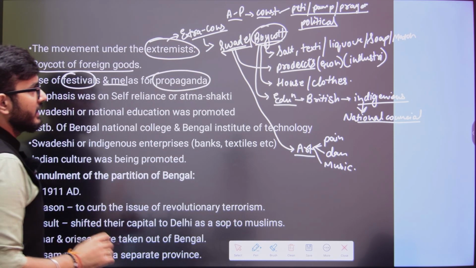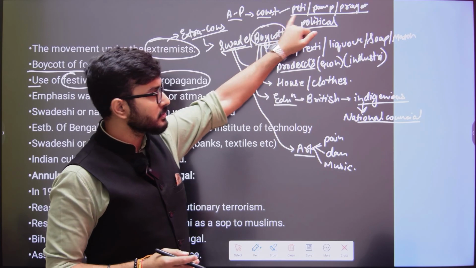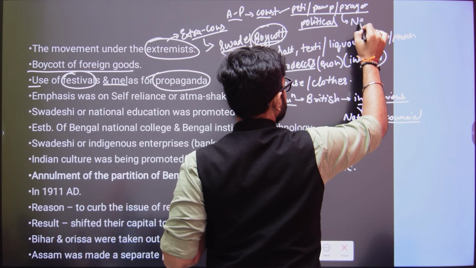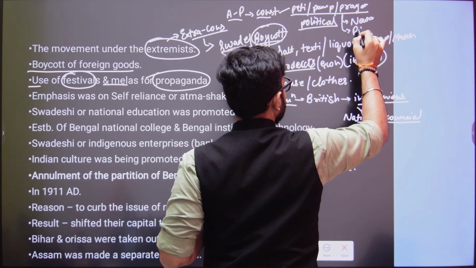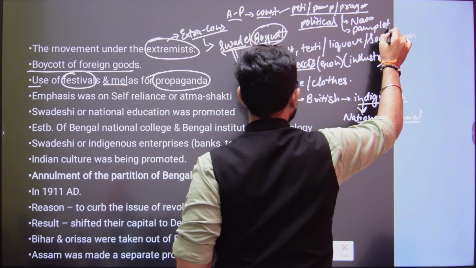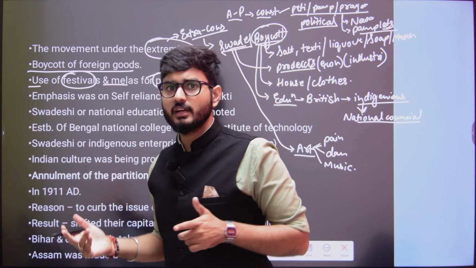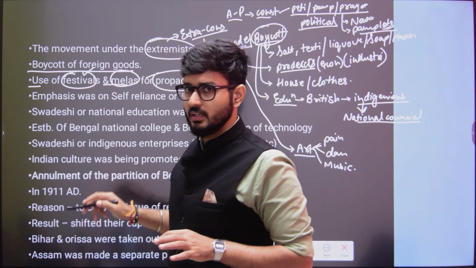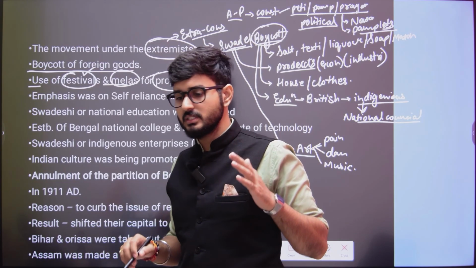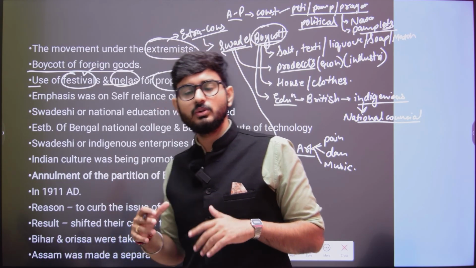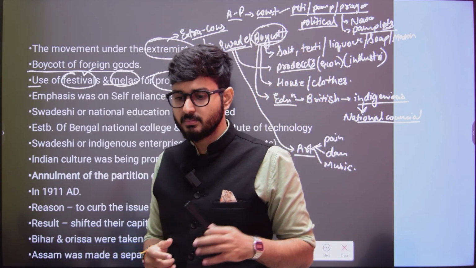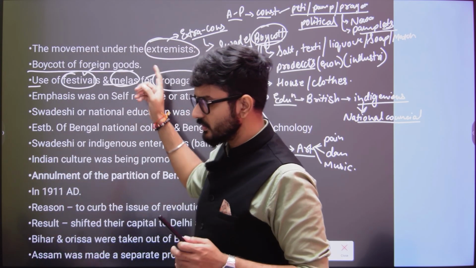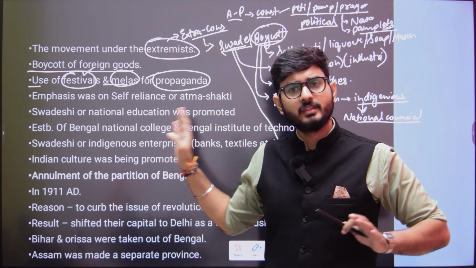propaganda. Initially, how was propaganda done in the constitutional methods? The propaganda was done through newspapers and pamphlets, which the Britishers also knew about. So this was the constitutional method of creating awareness. But here, how was the awareness generated? Through festivals and melas. That means through Shivaji and Ganpati festivals, people were made aware of how they needed to contribute to the Swadeshi movement.